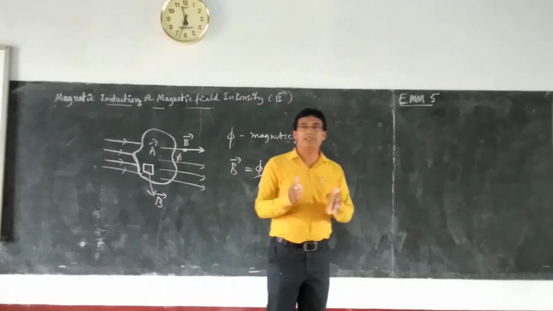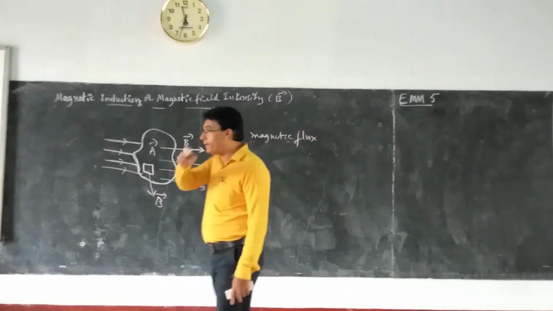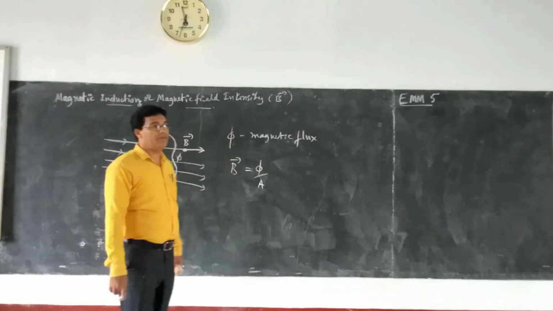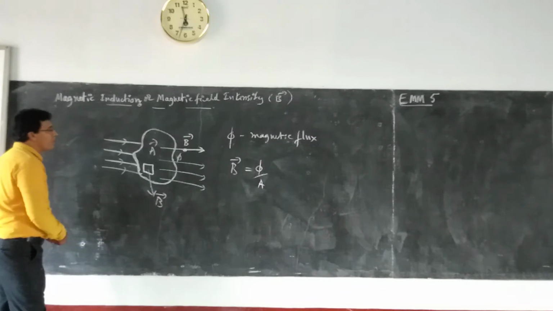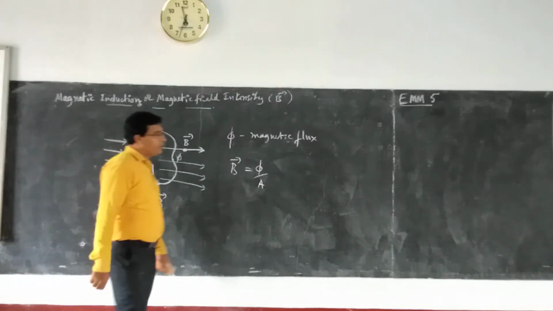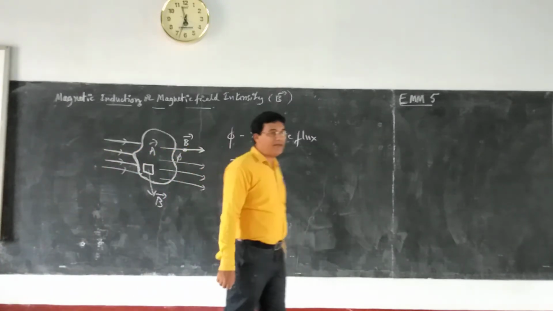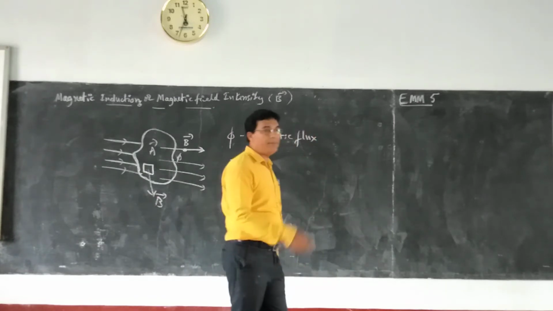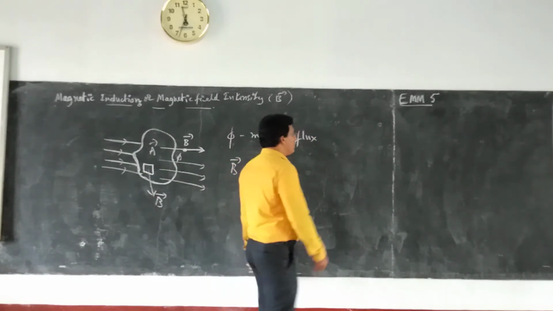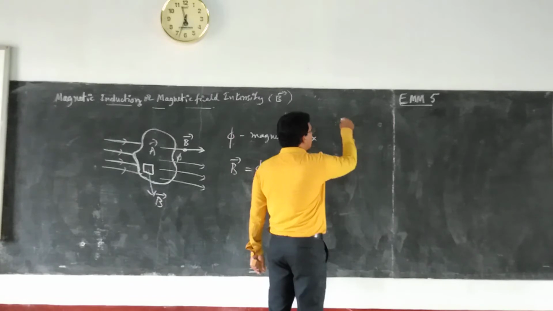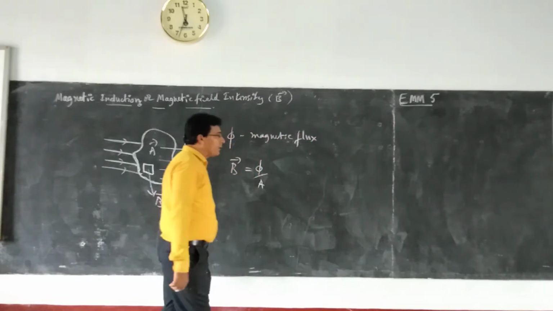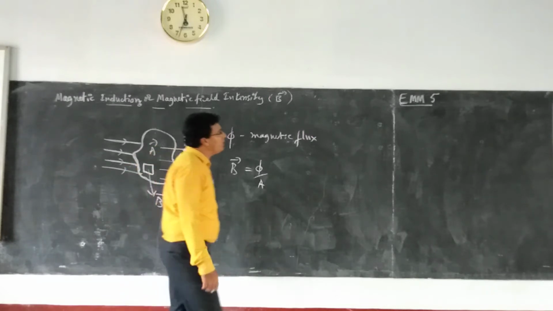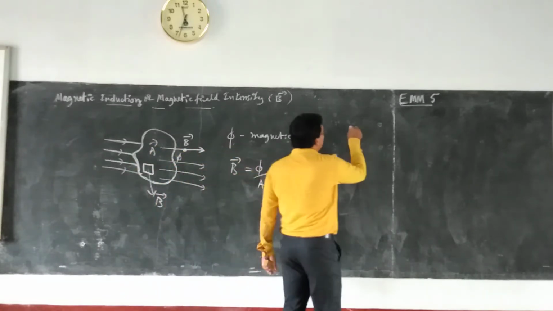The force experienced by a current carrying conductor which is kept in a magnetic field. We have the expression for the force experienced by a current carrying conductor kept in the magnetic field, and we have the derivation then. What is the expression for the force experienced by the current carrying conductor kept in the magnetic field? Already we discussed that.